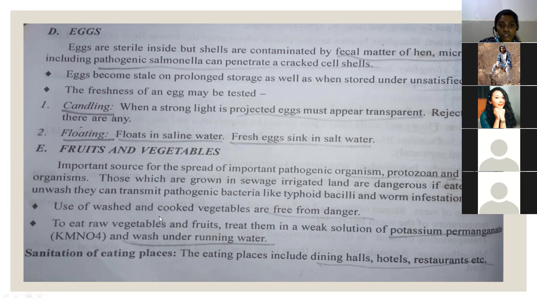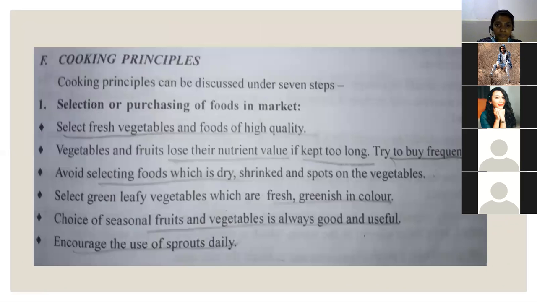So washed and cooked vegetables are free from danger. To eat raw vegetables and fruits, treat them in a weak solution of potassium permanganate. You all know potassium permanganate is called KMnO4. In that solution we can clean them, and wash under running water also. That is also one method to clean vegetables and fruits. Sanitation of eating places: eating places include dining halls, hotels, restaurants, everything should be very clean. Then only cleanliness can be maintained.